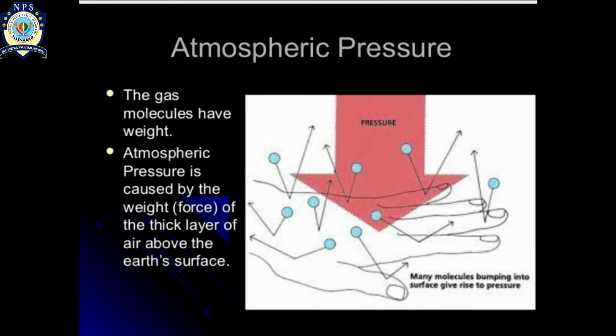In this picture you can see that the hand is being pressurized by the molecules which are present in the air. As the gas molecules have weight, atmospheric pressure is caused by the weight or force of a thick layer of the air above the earth's surface. It means that our body is also experiencing the pressure which is exerted on our body through the molecules which are present in the air. But we are habitual of this pressure, so that's why we don't feel the air pressure on our body.